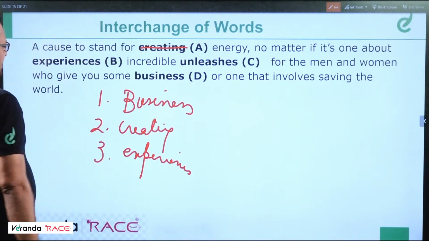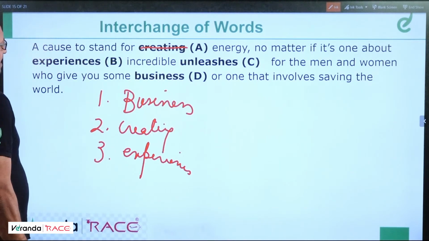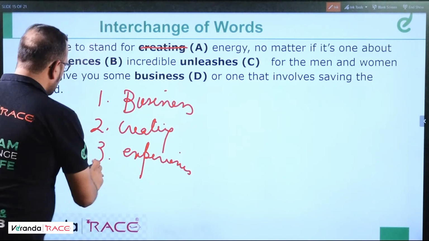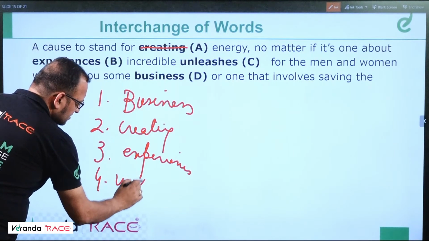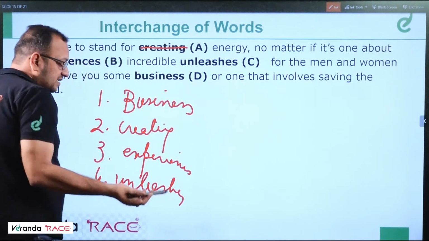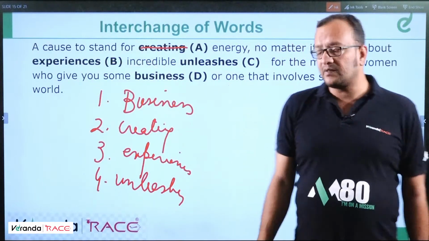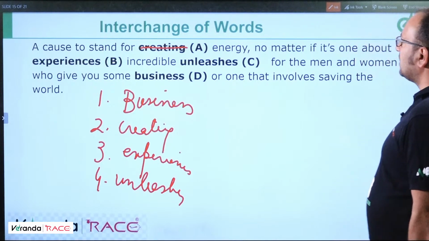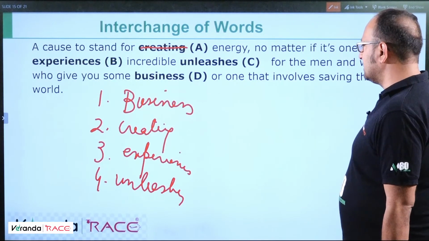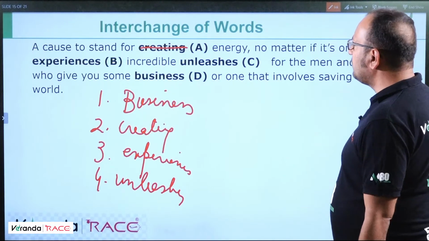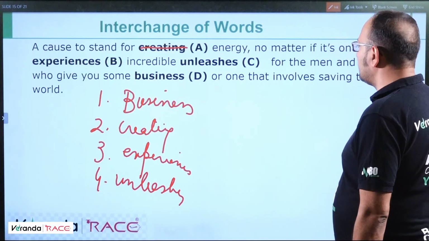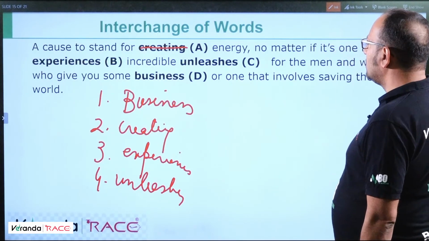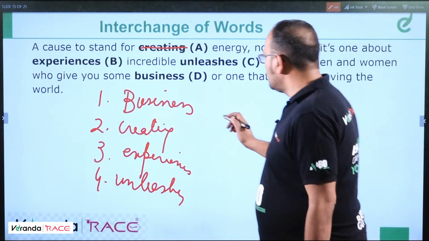Now the problem is unleashes is not getting suited anywhere. Yeah, 4 is unleashes. That's the best suitable answer I'm getting. I can just give the best answer. So a cause to stand for business energy, no matter if it's one about creating incredible experiences for the men and women who give you some unleashes, or one that involves saving the world. Some business or incredible business for the, okay. So